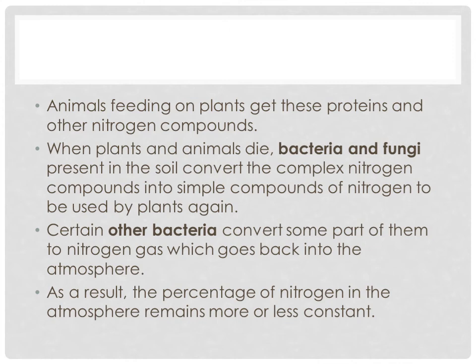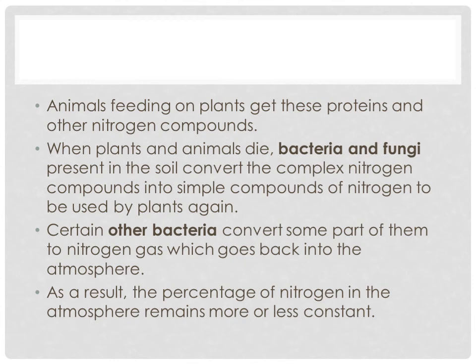Now when plants and animals die, bacteria and fungi present in the soil convert the complex nitrogen compounds into simple compounds of nitrogen. That is, complex compounds in the form of ammonia are converted into simple compounds like NO3 and NO2 to be used by plants again.